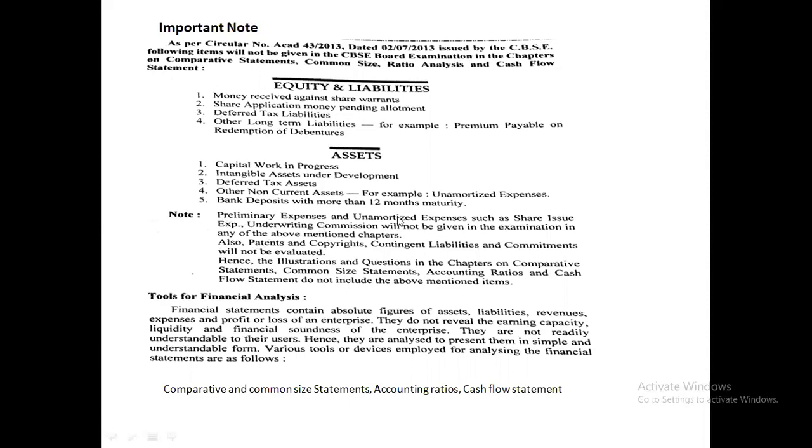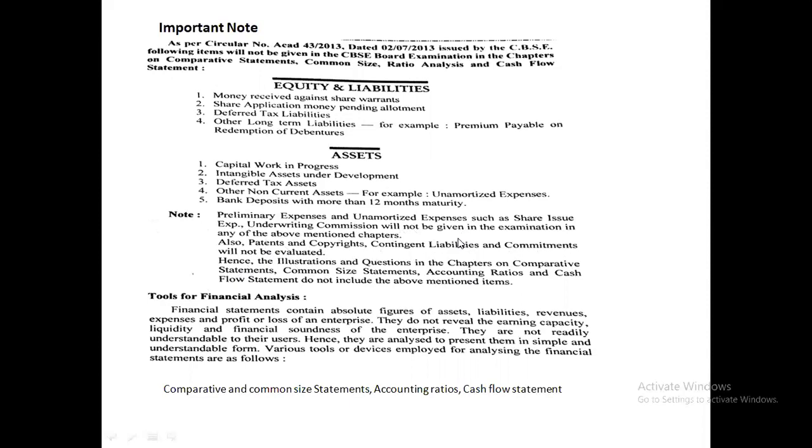Preliminary expenses and unamortized expenses such as issue of share expense and underwriting commission will also not be evaluated. Goodwill, patent, trademark will be evaluated, but contingent liability and commitments will not be evaluated. So these are the items you have to remember will not be evaluated.